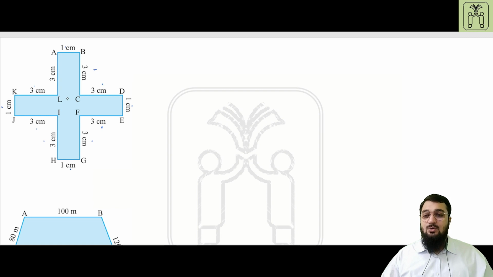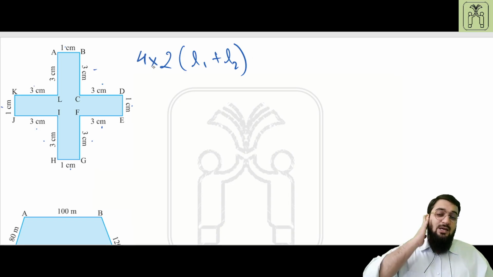Now what we will do, we have four rectangles. If you would like to understand that, there are four rectangles. So a rectangle has the perimeter of 2 into L1 plus L2. Okay, and there are four rectangles, so we just have to multiply the perimeter by 4.